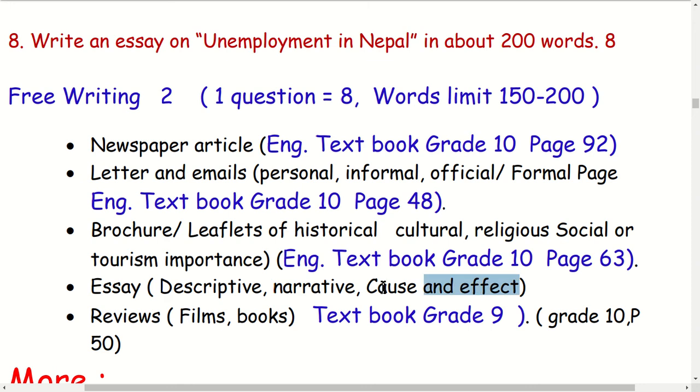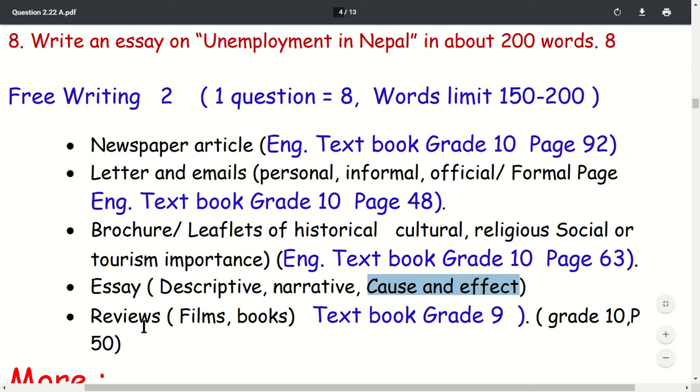There is also the cause and effect essay, for example the danger of junk food. There is a cause and effect essay on the danger of junk food. You read this essay in grade 8. Okay, then review. Sometimes you are asked to write a review. There are two types of review: film reviews as well as book reviews.